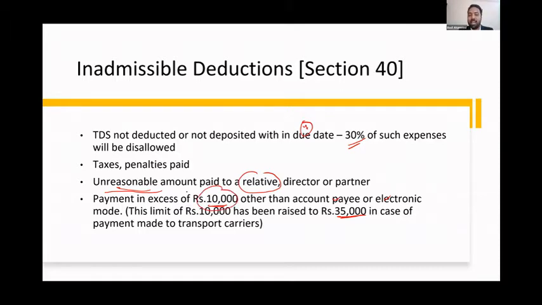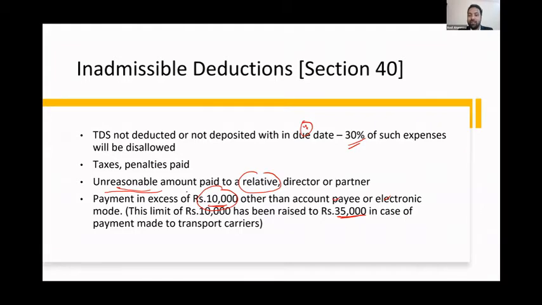This is not from an individual point of view. If you're an individual, you can pay any amount in cash. If you're buying a mobile phone, of course you can pay in cash. But this discussion is based on a company or business point of view.